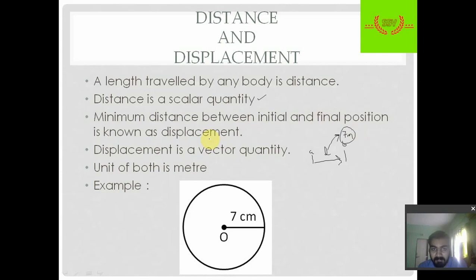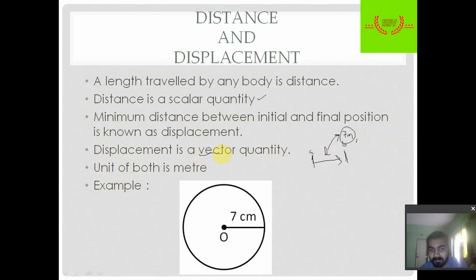Now, the minimum distance between the initial and final position is known as displacement. Suppose A to B is the given path. In rectilinear motion, or one directional motion, distance is always equal to displacement. So in this case, displacement is also equal to 7 meter, but in order to show that it is a displacement, we give its direction.